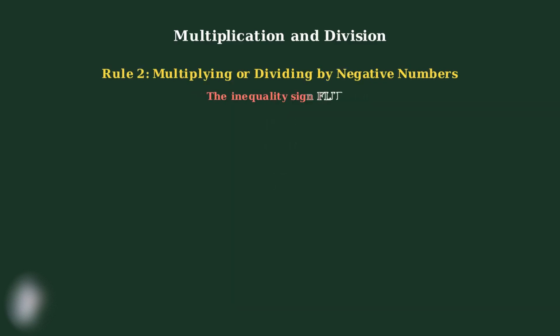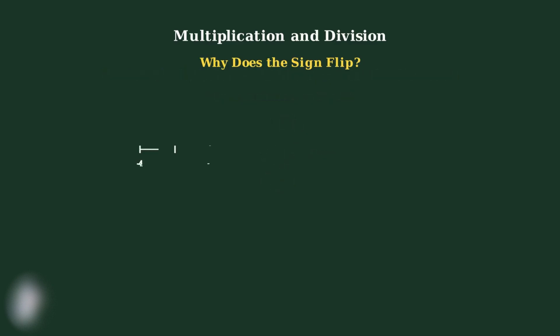However, when we multiply or divide both sides by a negative number, we must flip the inequality sign. This is the most important rule to remember. For example, negative 2x greater than or equal to 8. When we divide both sides by negative 2, we must flip the greater than or equal sign to less than or equal, giving us x less than or equal to negative 4. See how the greater than or equal sign flips to become less than or equal. This flip is essential when working with negative numbers. To understand why the sign flips, think about what happens when we multiply by negative 1.